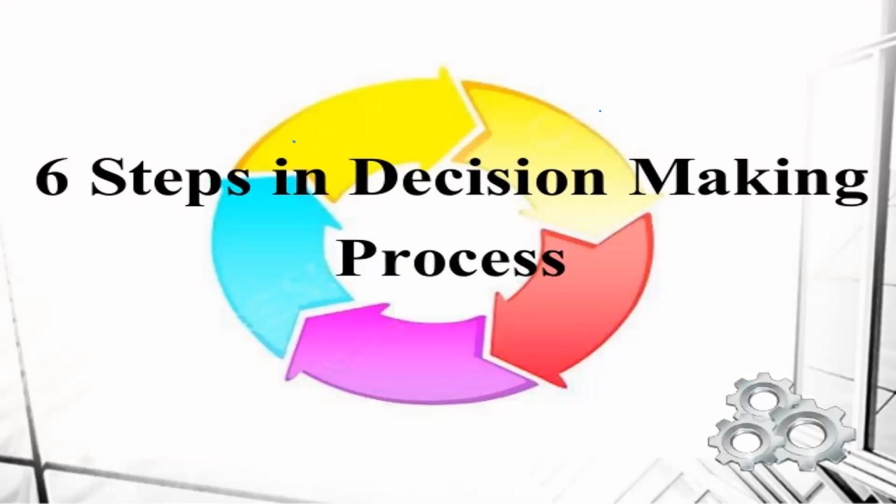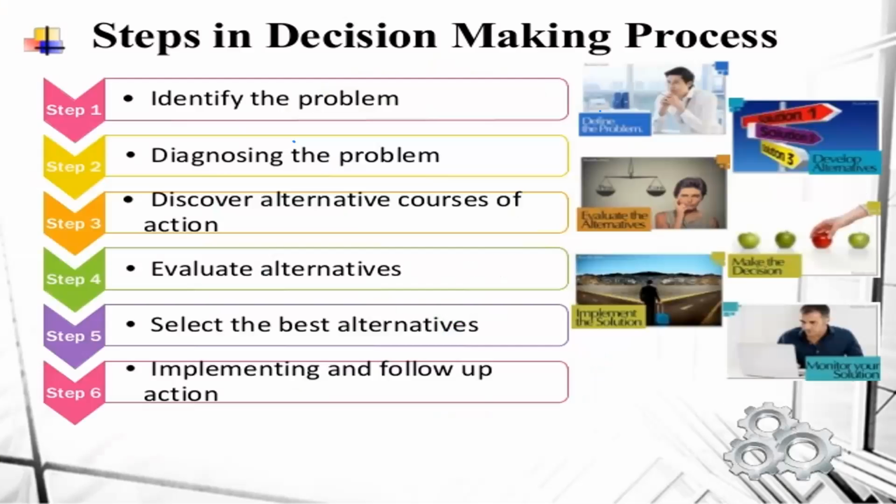In this decision making process, how the managers take a decision, what major steps they consider, and what major areas they see, based on that they take the right decision. Here they will follow mainly the 6 stages of the right decision making process. That is very important. These are the 6 stages of the decision making process.